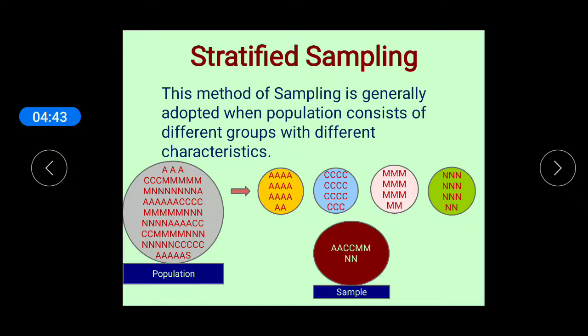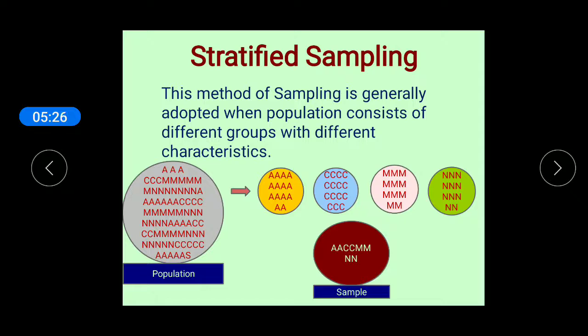Next is stratified sampling. This method of sampling is generally adopted when the population consists of different groups with different characteristics. Dear students, when there are units with different characteristics in a population, then only stratified sampling can be used. For example, there is a population in which students of arts stream, students of commerce stream, and students from medical and non-medical are included.